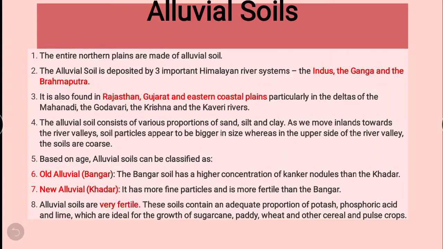Now let's move to the property. If you are seeing any soil, how will you know whether it is alluvial, clayey or sandy? The property of alluvial soil is that it is a combination of sand, silt and clay.